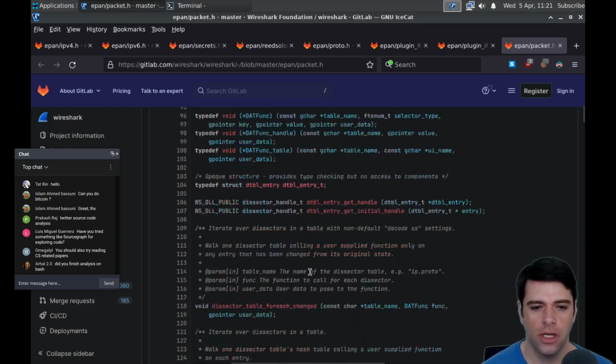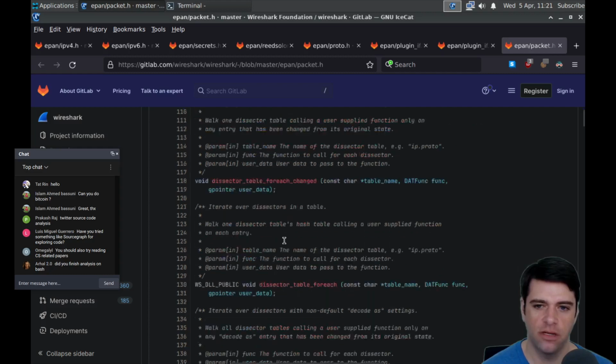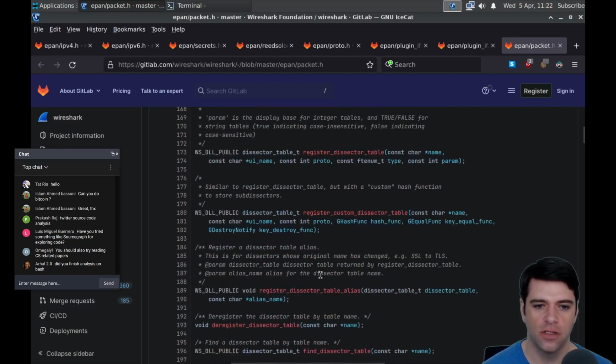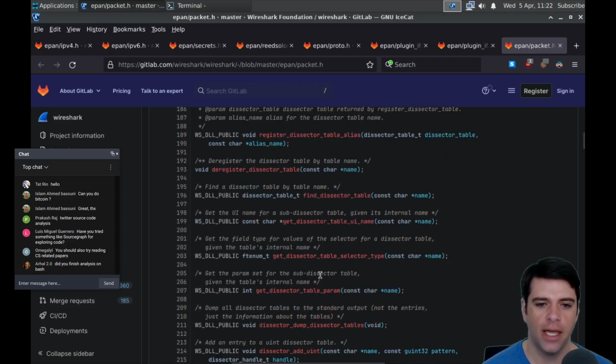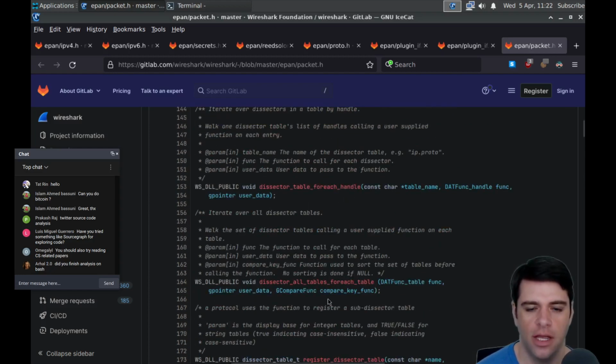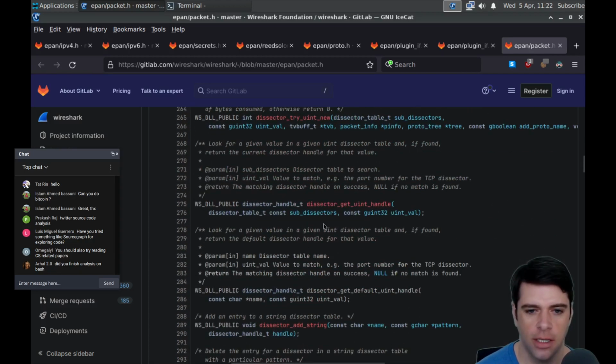Opaque, okay. So we're going to iterate over dissectors in a table, iterate over dissectors in a table with non-default decode and settings, and more iterating over dissectors. We're in packet. So in packet, we have a table of dissectors. We have some collection of dissectors, and we can apply them. And this is where we're getting maybe an entry point to the dissector logic.